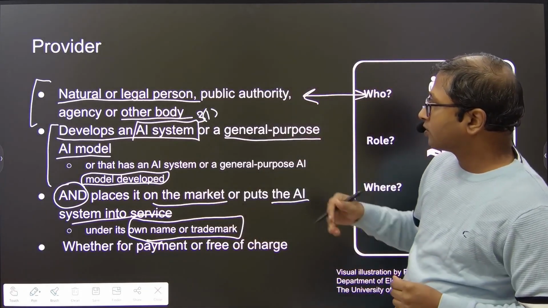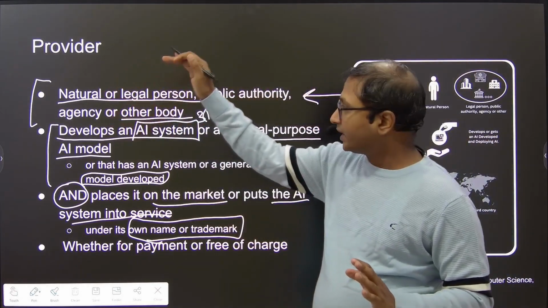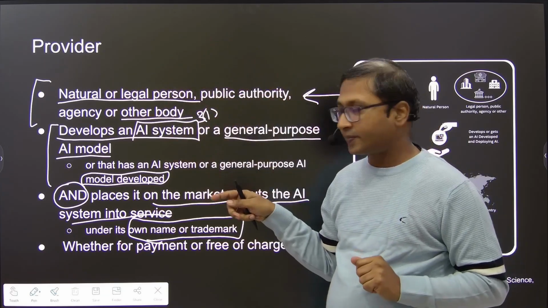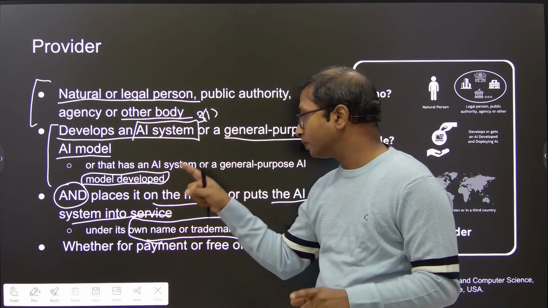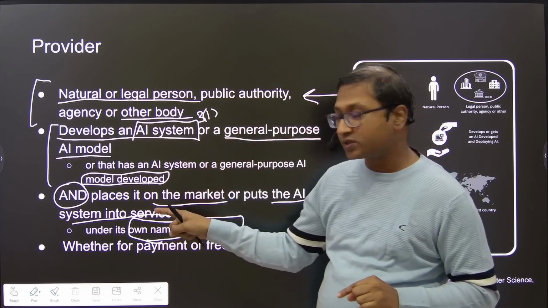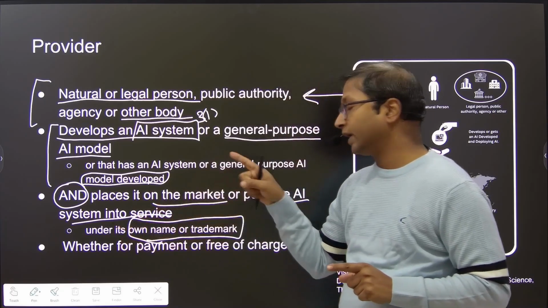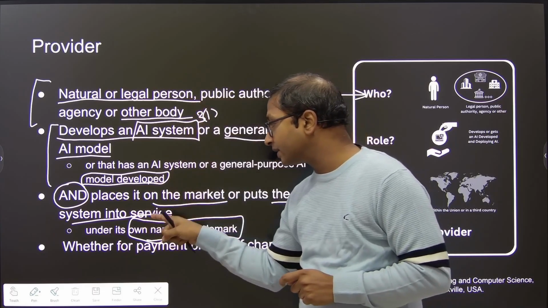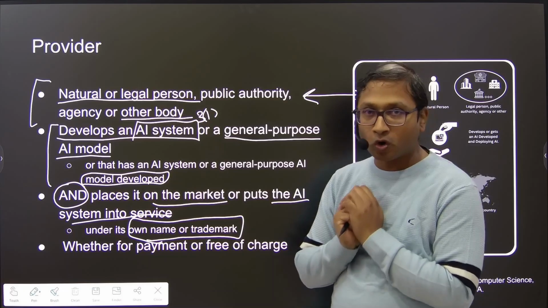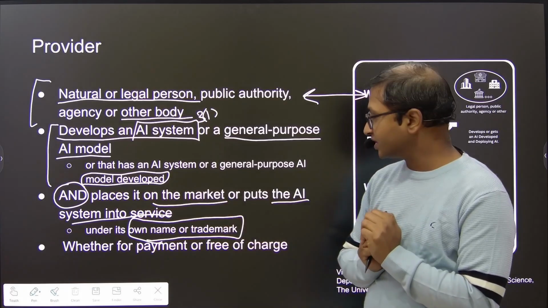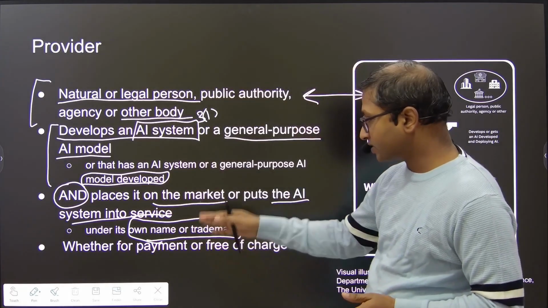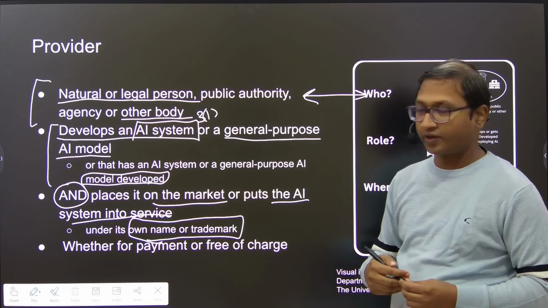So for an entity to be a provider, it has to be one of these entities, develop an AI system or general purpose AI model, and place it onto the market or put it into service under its own name. The moment an entity does it under its own name, that's a strong reason to believe that that particular entity is a provider. It does not matter whether it is for payment or free of charge.